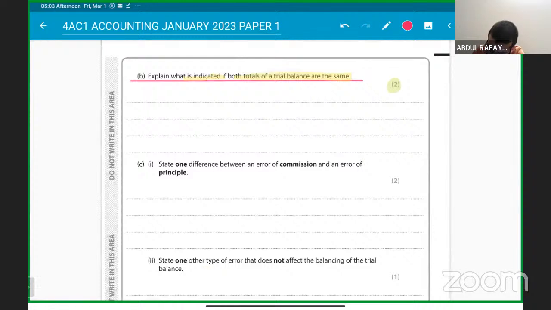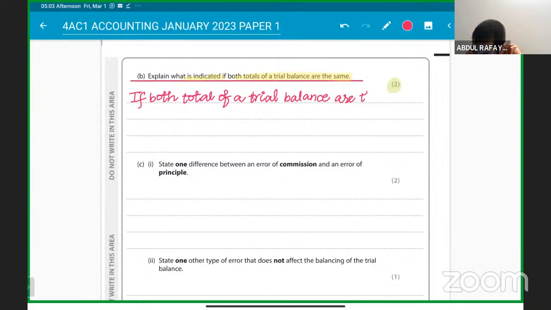So you can write down: if both totals of a trial balance are the same, it indicates that there are no errors.